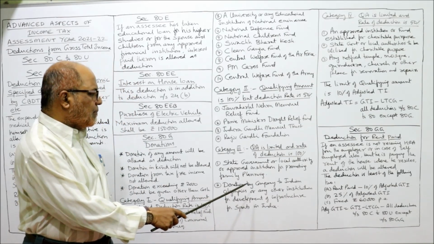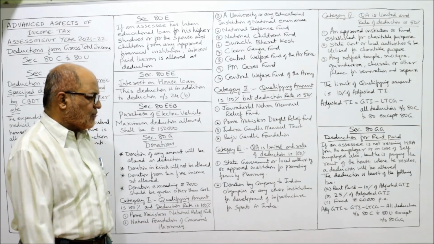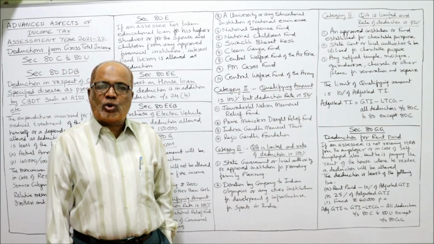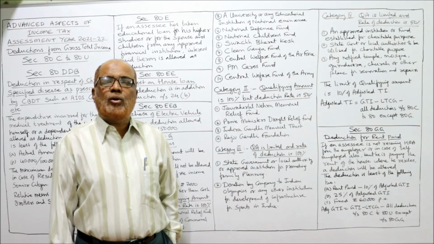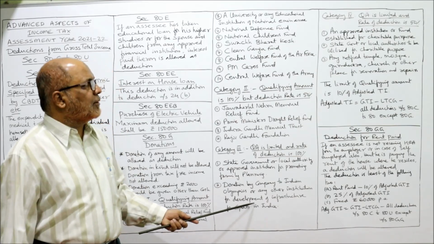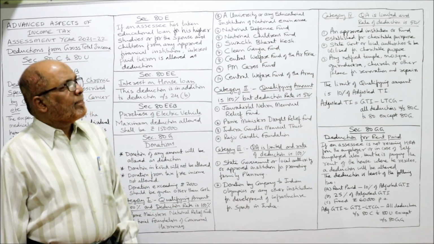Next one is donation by a company to the Indian Olympic Association or any other institution for development of infrastructure for sports in India. For developing the infrastructure for sports in India, the donation given will have a limited qualifying amount, but the rate of deduction is 100%. Category 3 over. Now category number 4.